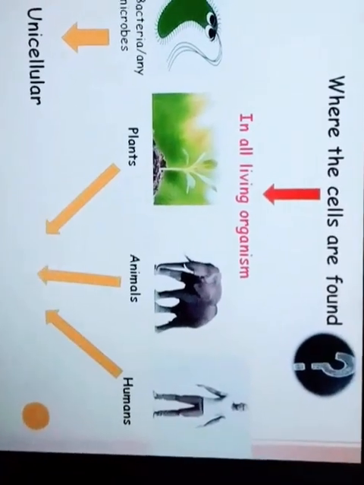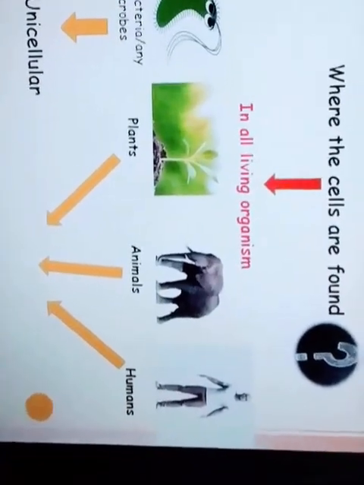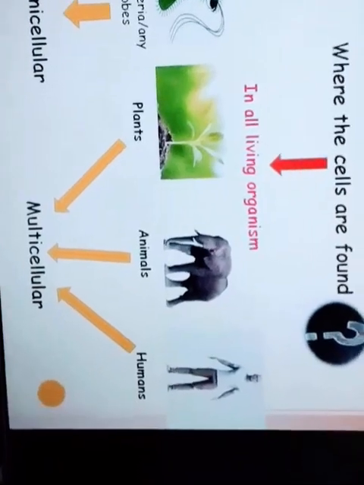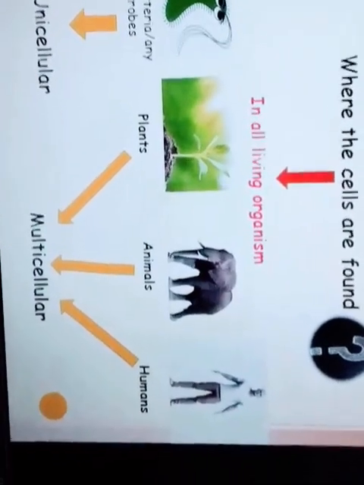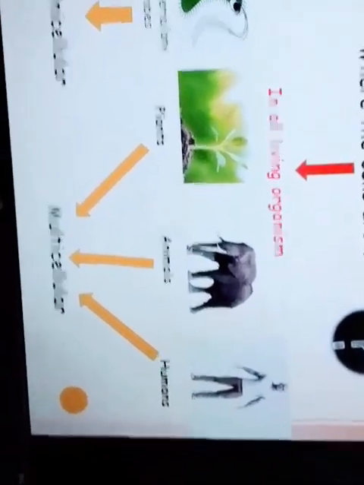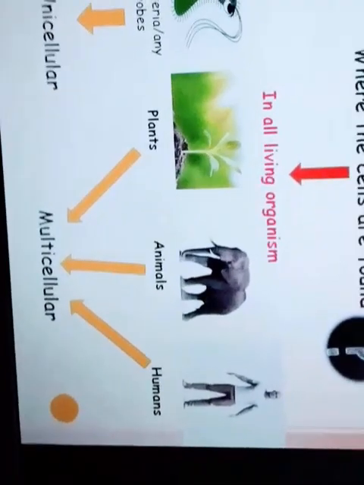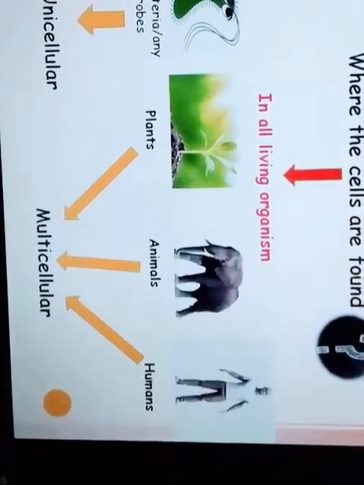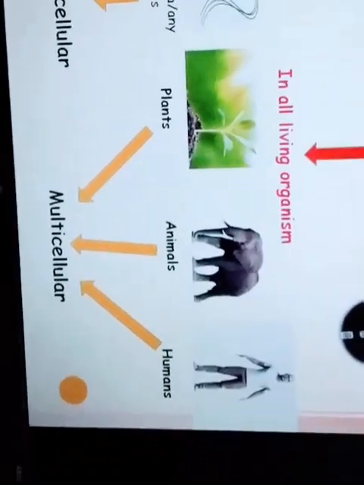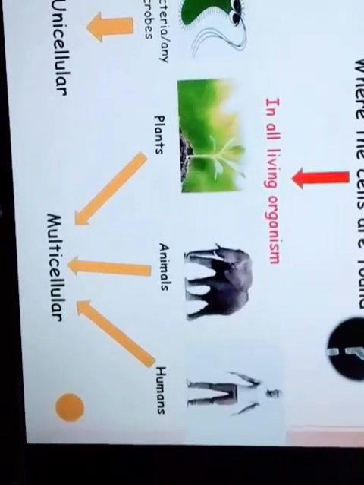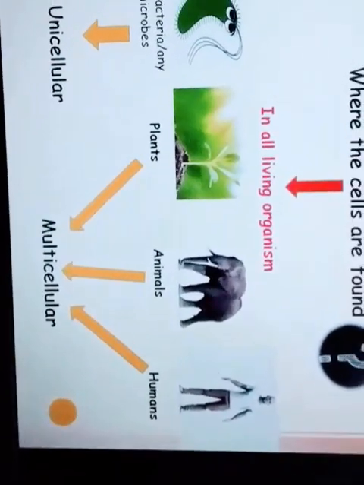Next, plants, animals and human beings are multicellular organisms, which means their body contains millions of cells. For example, the human body contains trillions of cells, and each cell performs a vital role in our body. So next is, who discovered the cell?